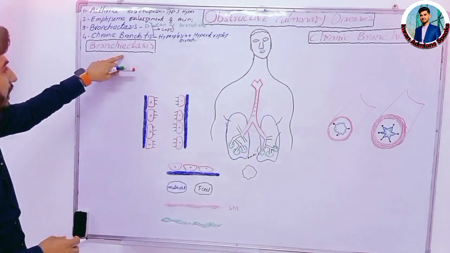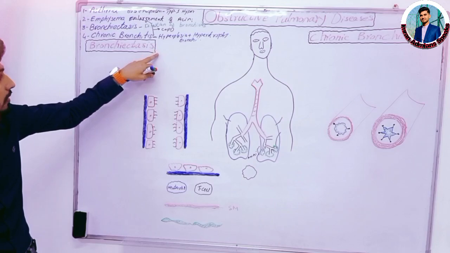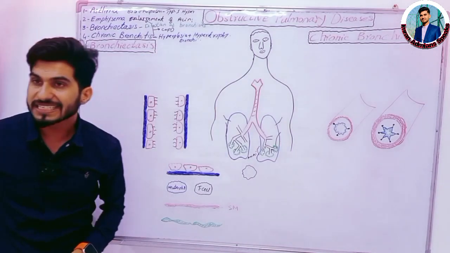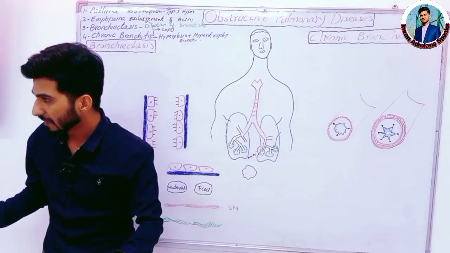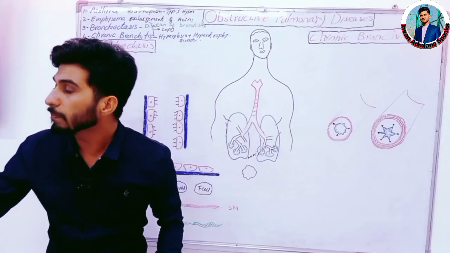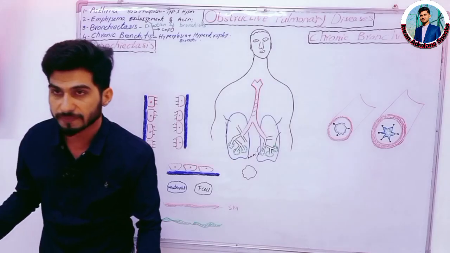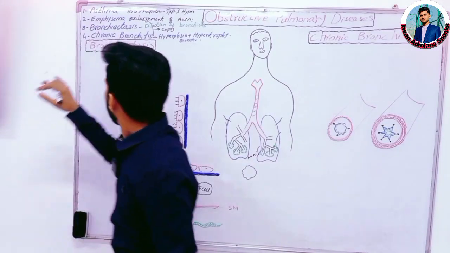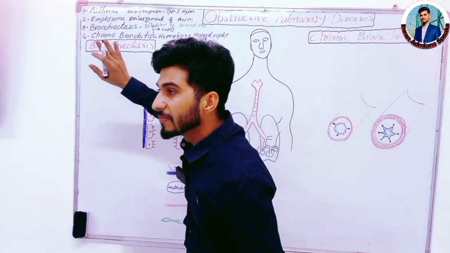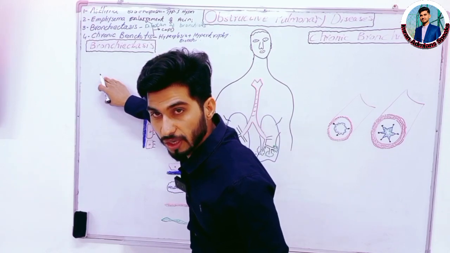And what happened during bronchiectasis, which is the major disease? Bronchiectasis is not a primary disease. Bronchiectasis is a secondary disease to any pre-existing pathology. Okay, bronchiectasis is not a primary disease. It is secondary to any pre-existing pathology.